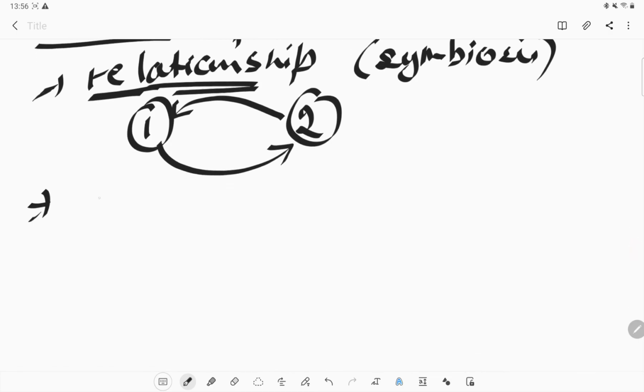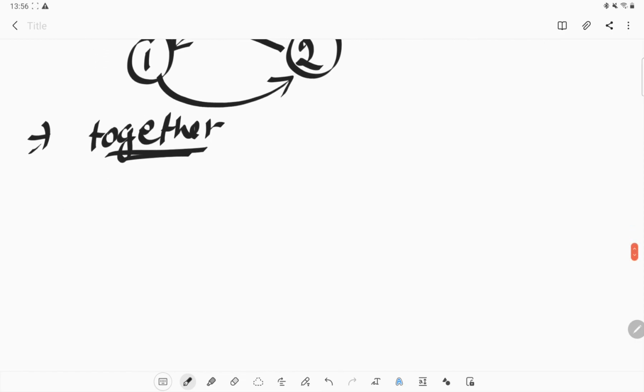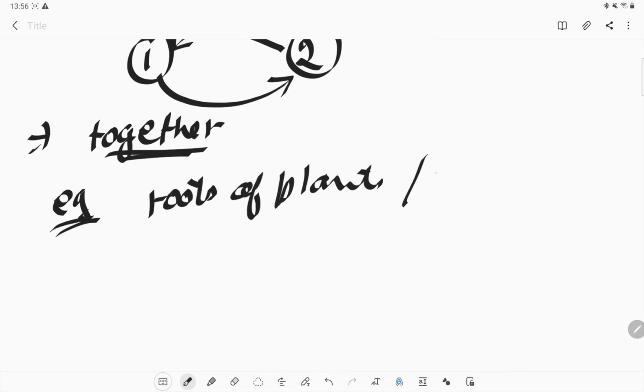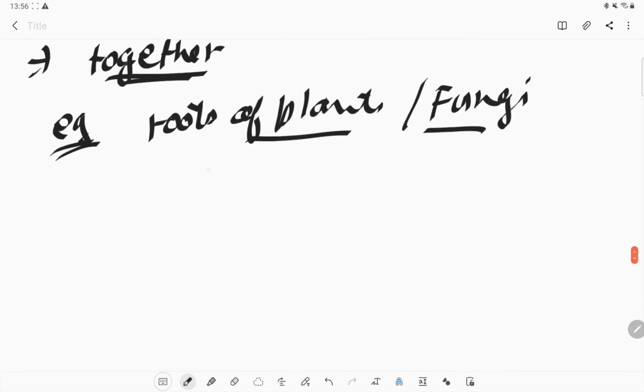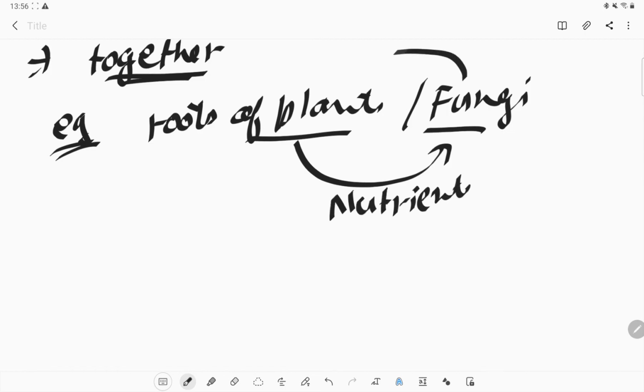They live together and share their food or shelter. Examples of these are the roots of the plant and some fungi. They mostly live in the form of symbiosis, in which the plant provides nutrition to the fungi, and the fungi provides certain water and some other kind of nutrition also.